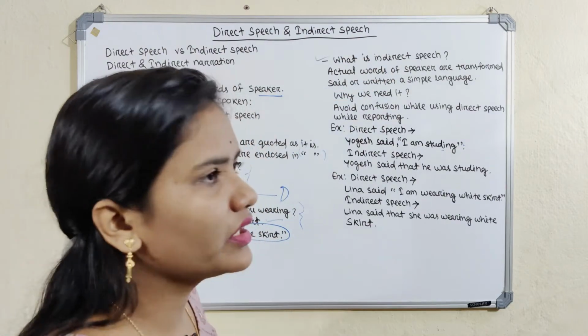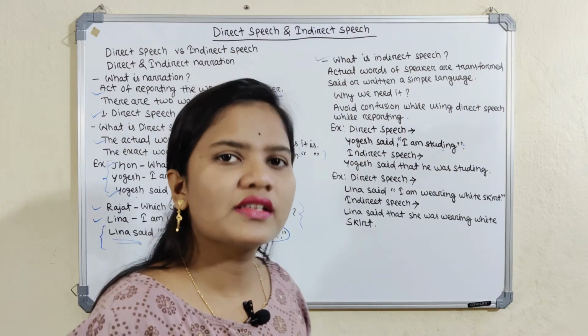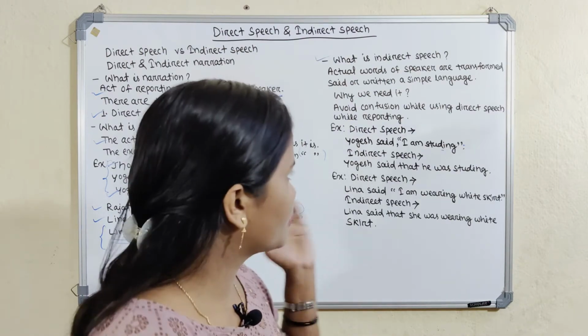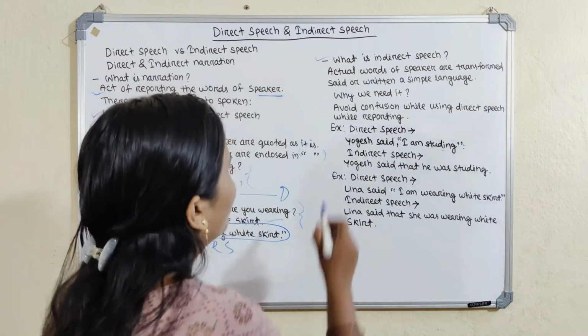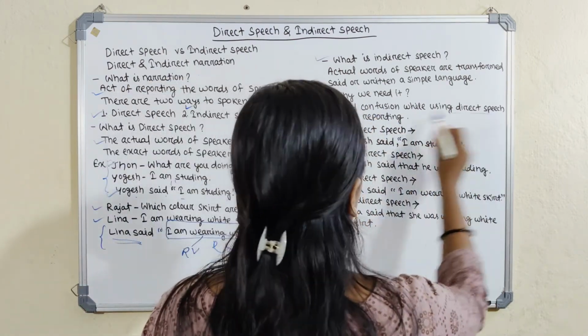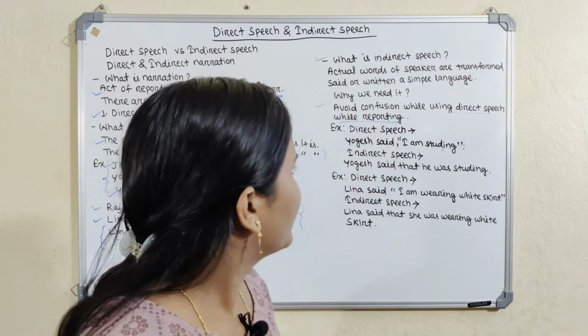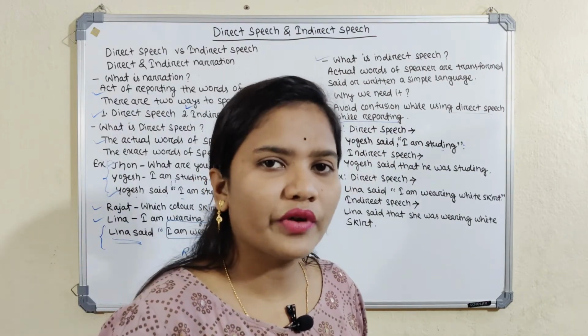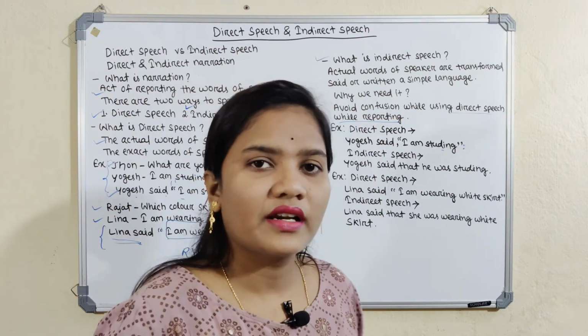Why do we need indirect speech? First of all, we have to learn why we need it. Direct speech repeats every word, but why do we need indirect speech? To avoid confusion while using direct speech while reporting. While reporting speech, there is a time of confusion. To avoid this confusion, we use indirect speech.